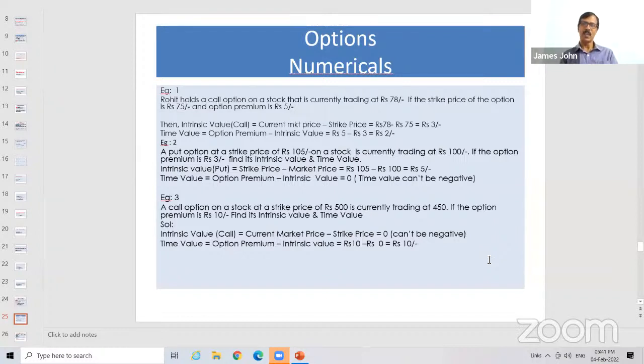So there is no intrinsic value. Intrinsic value is there only for ITM, so therefore it is 0. Current market price minus strike price would give you a negative, and it cannot be negative. So intrinsic value is 0. And what is the time value? Option premium minus intrinsic value. That means 10 minus 0, 10 rupees.